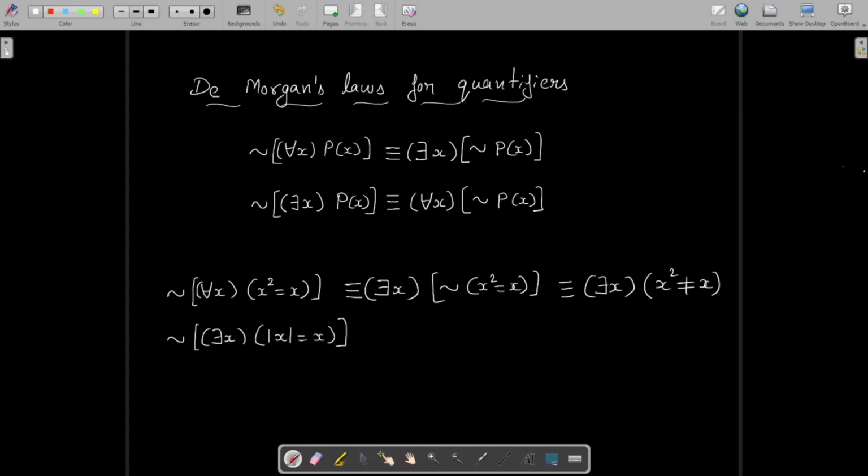Likewise, if we want to negate there exists x, mod x equal to x, it is logically equivalent to the quantifier there exists x becoming for all x. Now we have to write the negation of the predicate mod x equal to x, which will be logically equivalent to for all x, mod x not equal to x. Negation of this predicate mod x equal to x is mod x not equal to x.